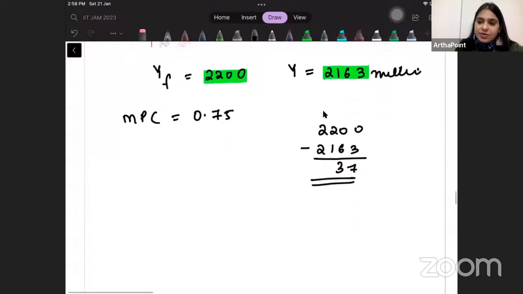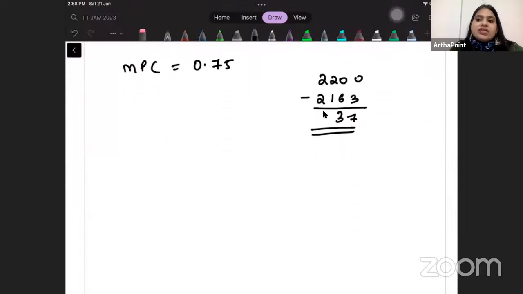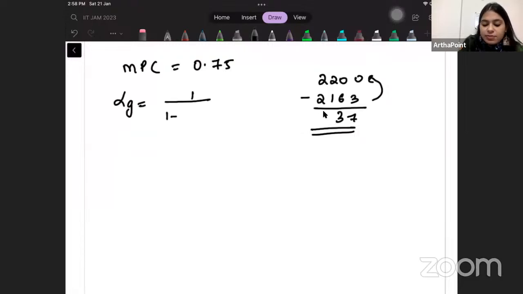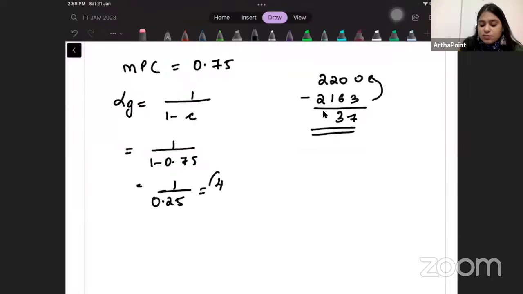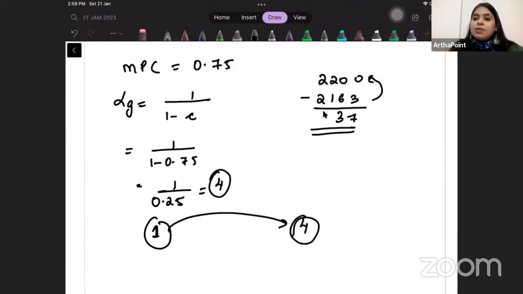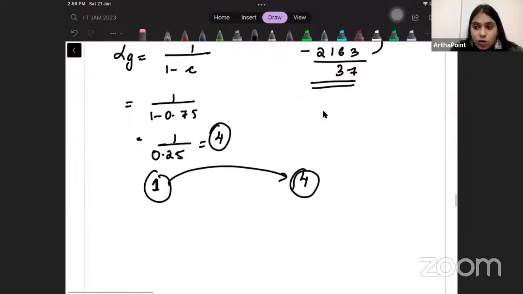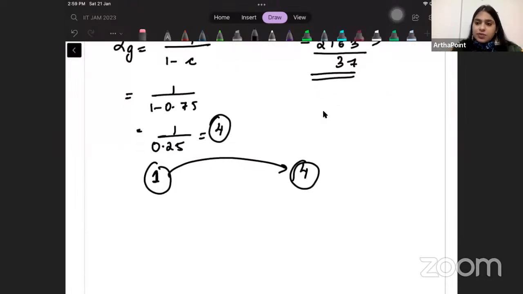I want to reach 2200, but every rupee that I spend is going to have a multiplier effect. And what is my multiplier? My multiplier is given by 1 upon 1 minus C, so 1 upon 1 minus 0.75, which is 1 upon 0.25, which means it is 4. So for every 1 rupee I spend, it automatically converts to 4 because of this multiplier effect. So I don't have to spend these 37 rupees.